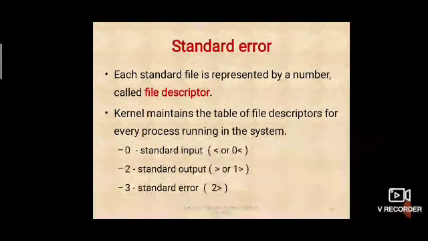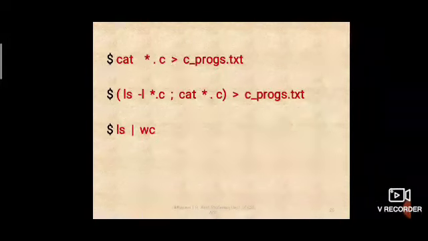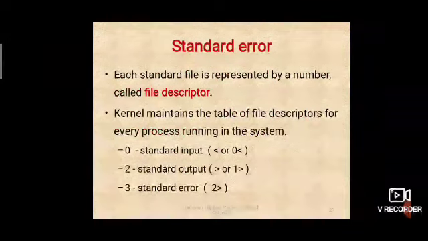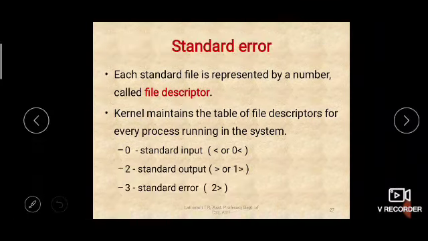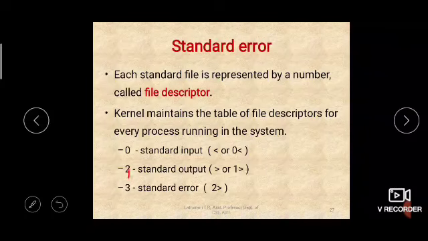But the first three file descriptors, that is 0, 1 and 2, not 2 and 3, sorry, we make that correction. 0, 1 and 2 will be used. This is 1, this is 2.